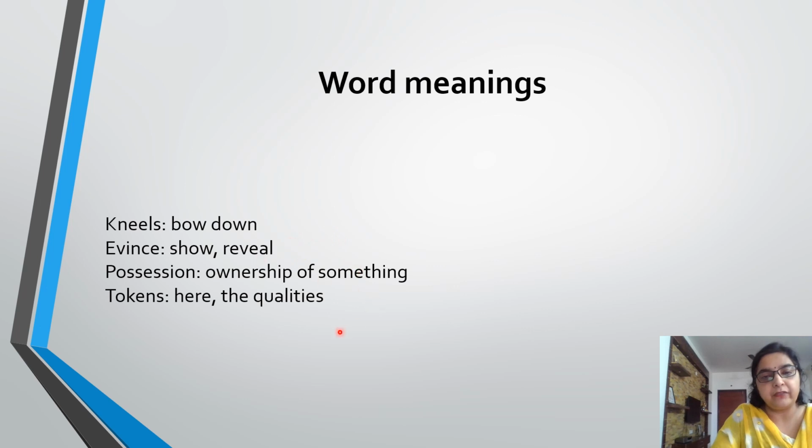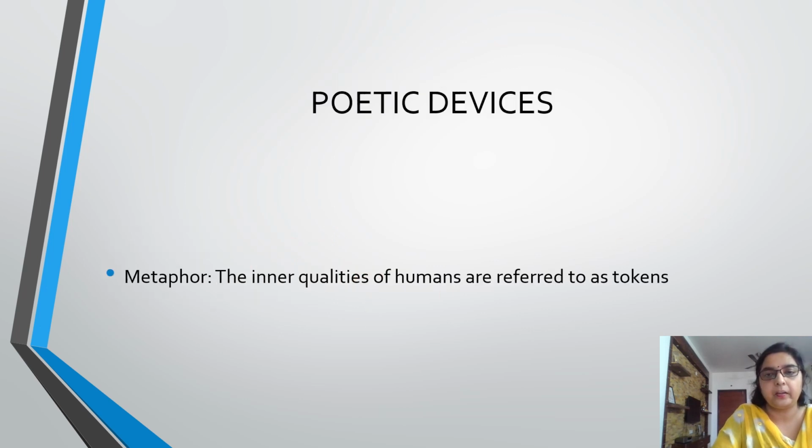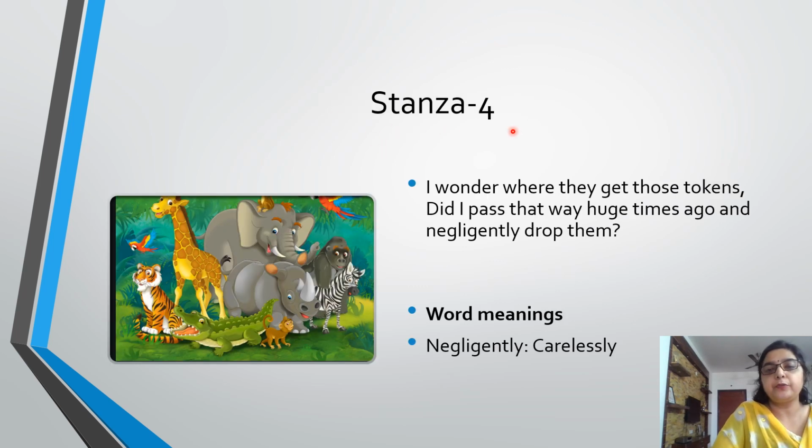Now see the word meanings over here. We have a poetic device, the comparison. Metaphor: the inner qualities of humans are referred to as tokens. So there we have used the metaphor. Just make a note. So now we have come to stanza 4.